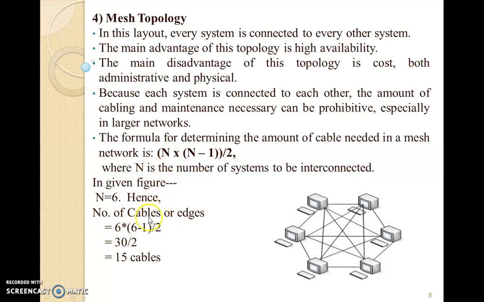The number of cables or edges required is n, which stands for 6 here, so 6 into n minus 1, that is 6 minus 1, 5. So 5 into 6 is 30, divided by 2. 30 divided by 2 gives 15 cables. So to connect these 6 nodes to every other node, we will have 15 cables.